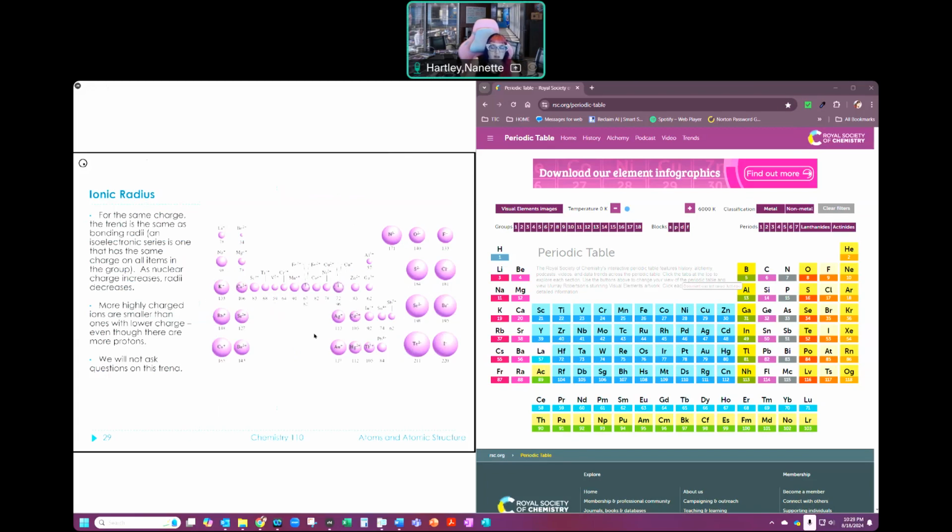But because it's not a good trend, where I can draw a big arrow on the periodic table, we tend not to talk about this so much. Right? You need to understand what happens when I add one or I take one away. What does that do to an individual one? That you need to know, and that's why we're talking about this. Okay.